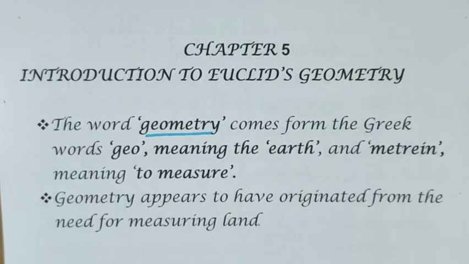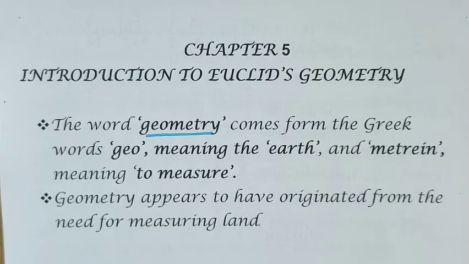Good morning children. Today we are going to learn about the new chapter, chapter 5, Introduction to Euclid's Geometry. It is a little bit about the history of mathematics only, and particularly for this academic year, CBSE deleted this portion. So there is no need of writing the notes in classwork and homework. But why I am explaining this chapter is because in the coming chapters, some of the words, terms, definitions we are using from this chapter. So whichever is required, that much only I am explaining here.